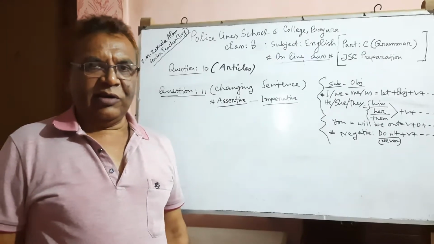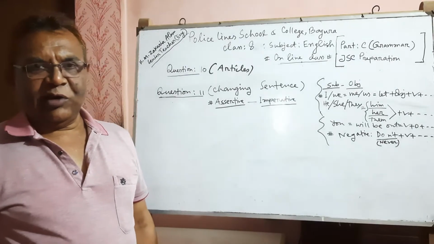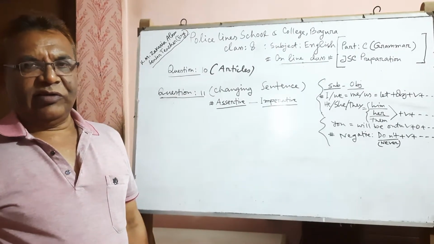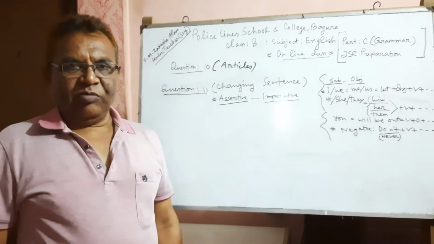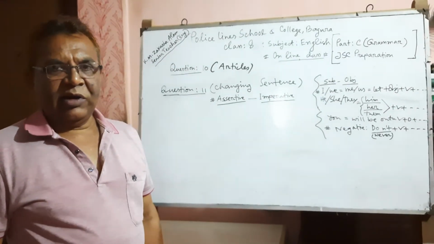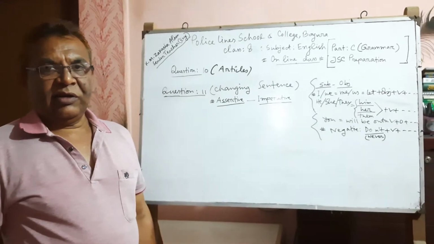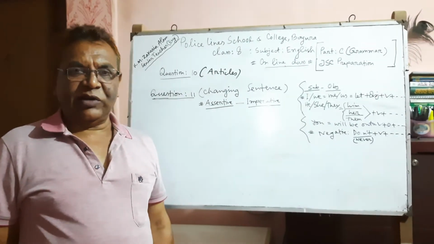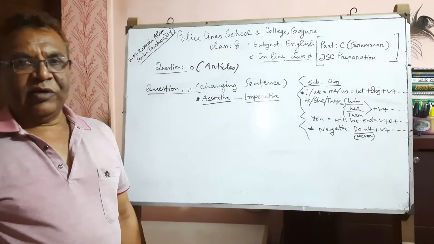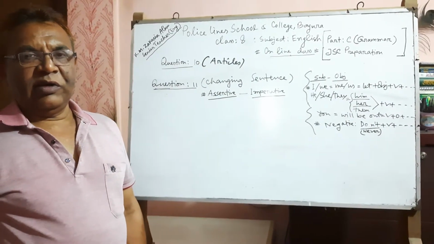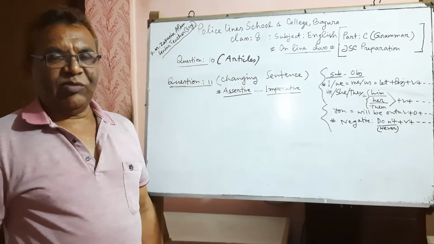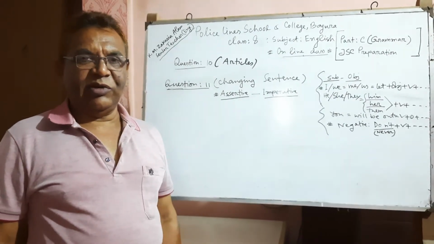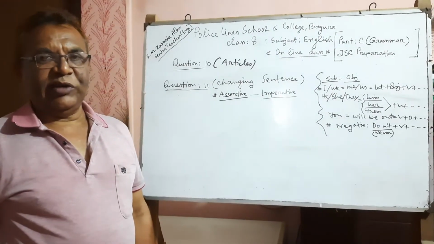A and an both are indefinite articles and the is a definite article. Before a vowel, an is used in the sentence. Before a consonant, a is used. But some exceptional rules are maintained at the time of filling the gaps with an indefinite article.